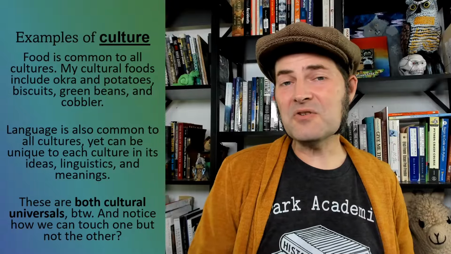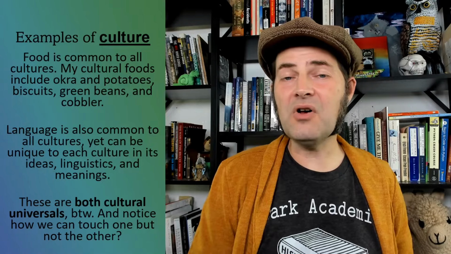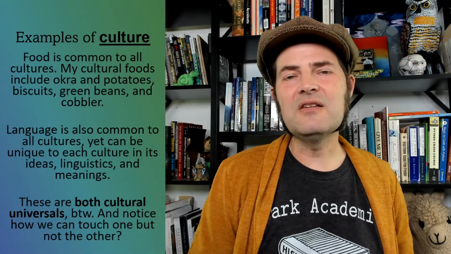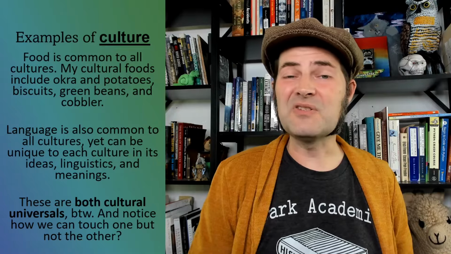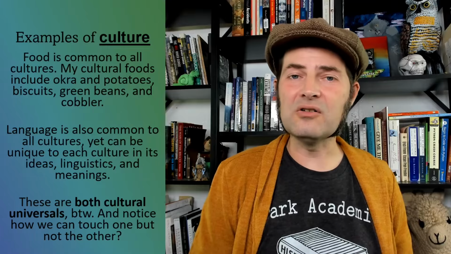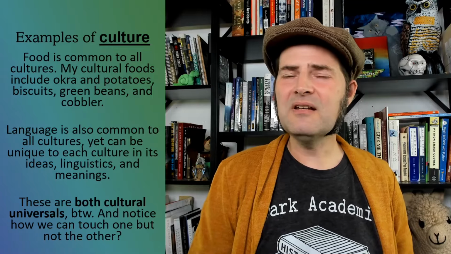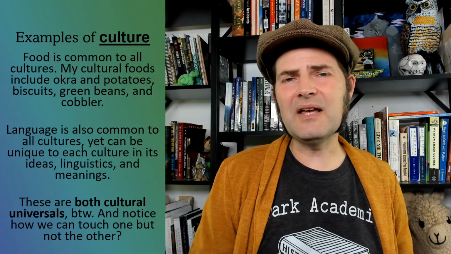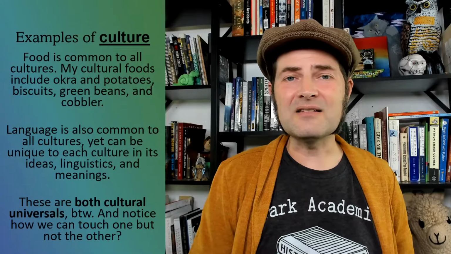Now, one of the really interesting things you may have noticed here is that both food and language are what we would call cultural universals. These are things that are common to all cultures across the world. That also includes things like housing and clothing. All cultures will have these ideas. But you may also have been noticing that you can touch food, but language, that's not something you can really touch. It has words and ideas attached to it.